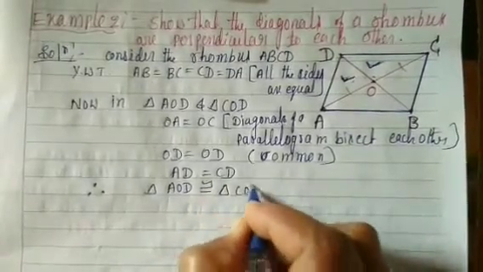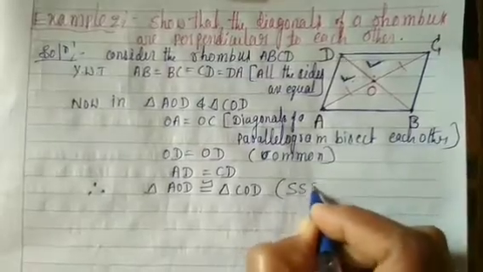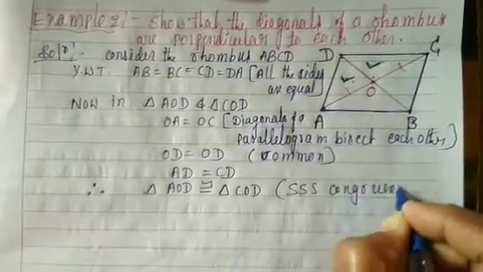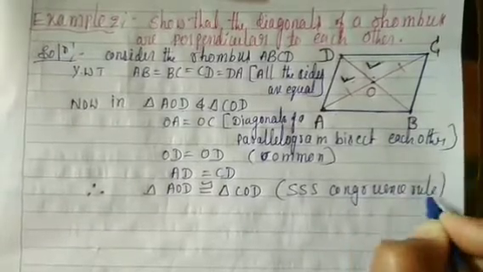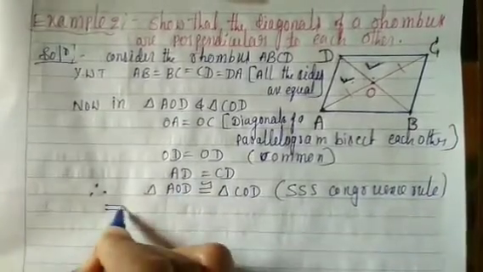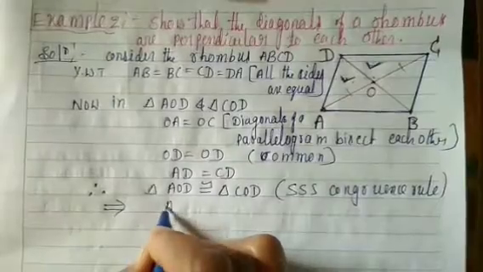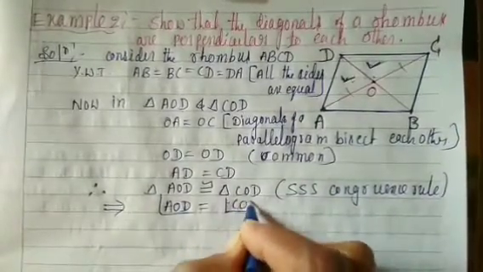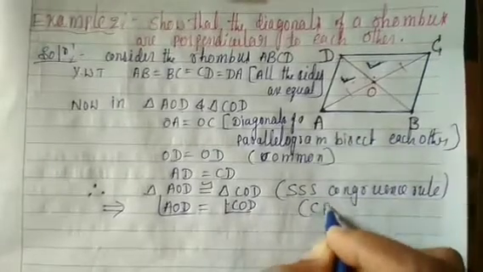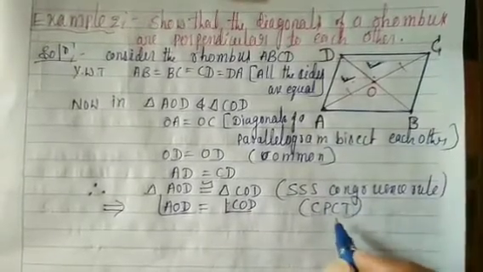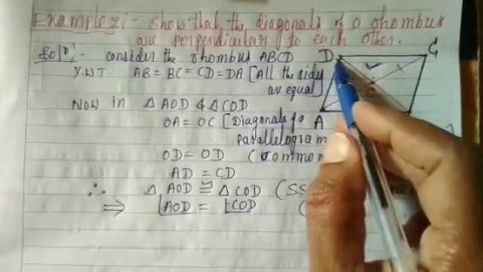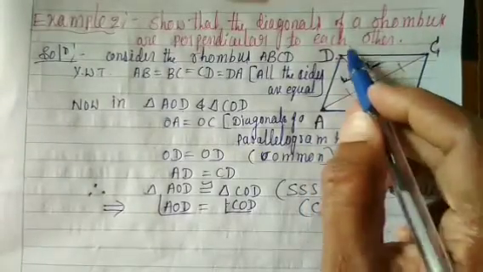By the congruency rule, side-side-side, this gives that angle AOD is equal to angle COD, by CPCT, corresponding parts of congruent triangles.